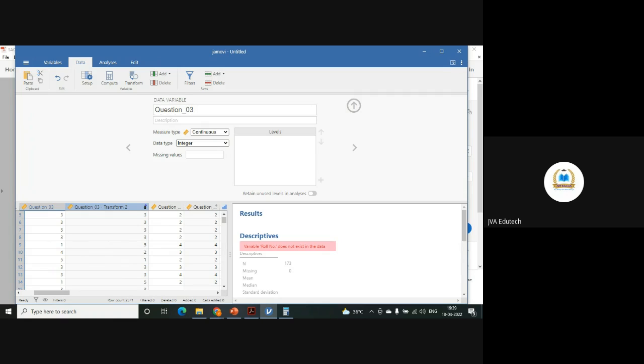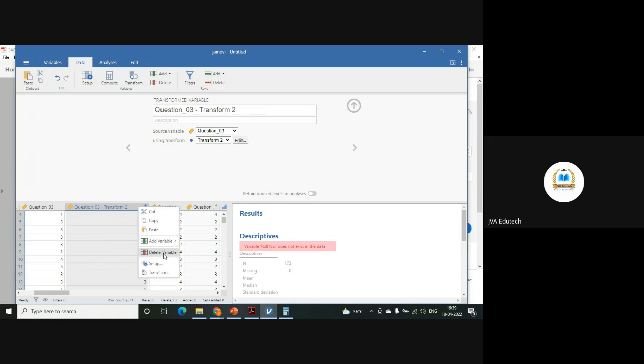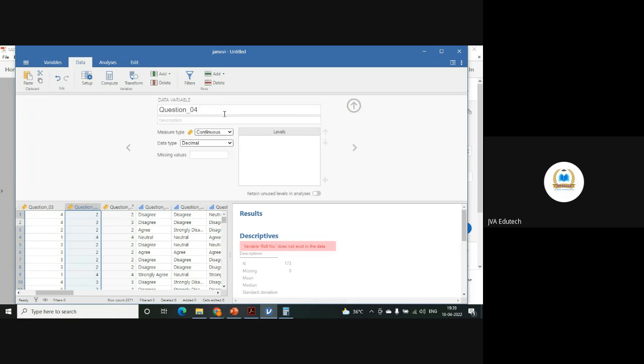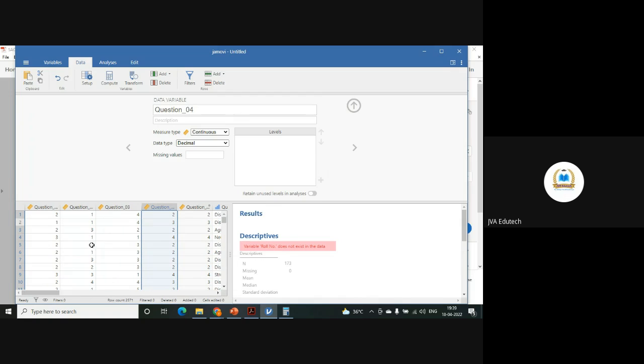Another thing that you can do in data editing is replacing missing values. So first, I am deleting these recorded values. The moment you select any variable and record it, the recorded value will be created as a new variable just next to the variable that you are recording. So let's say I want to replace some missing values. So this data is clean, there are no missing values.